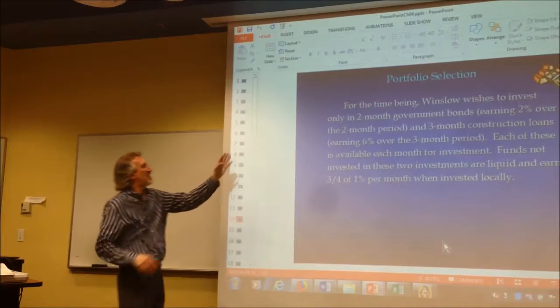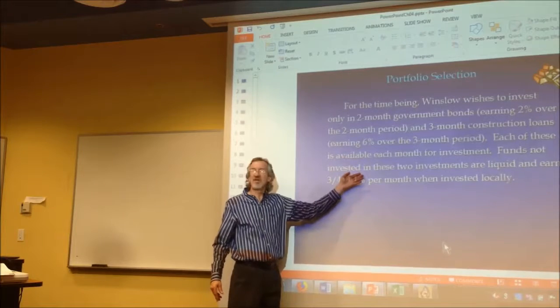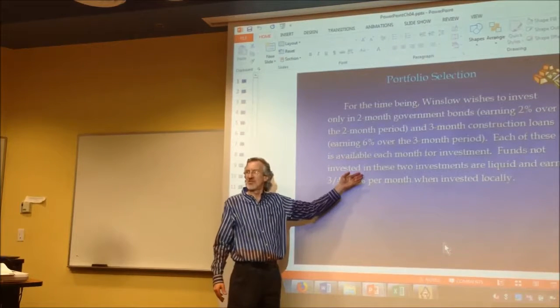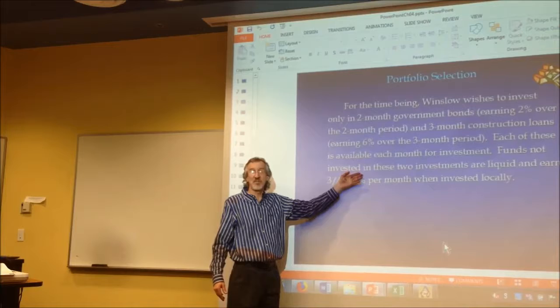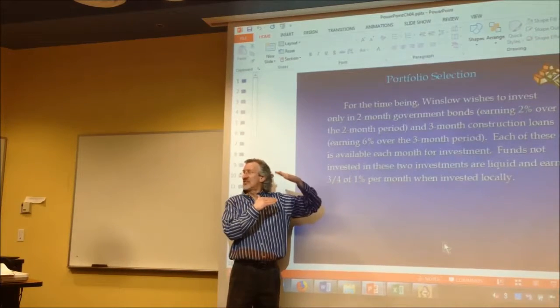The last one is, if it doesn't go in that government bond, if it doesn't go in this construction investment, we put it in the savings account, this liquid savings account. It's a special money market fund type account. It's liquid all the time. We can get the money anytime. And we get our interest at the end of each month.